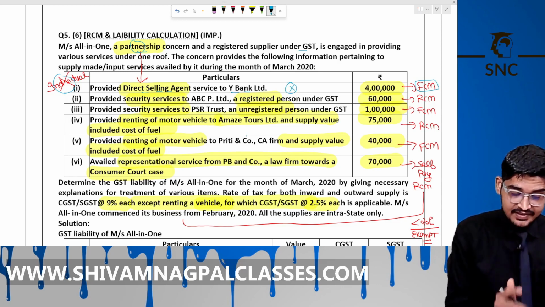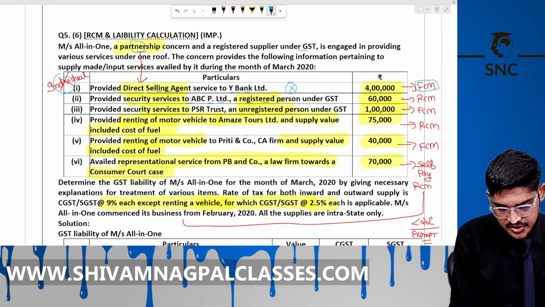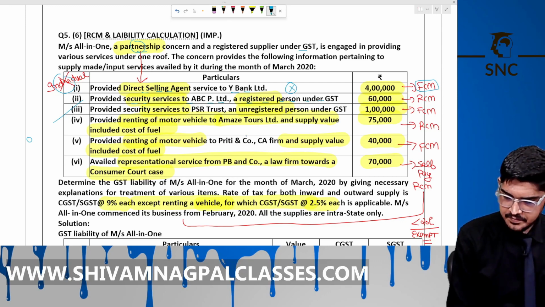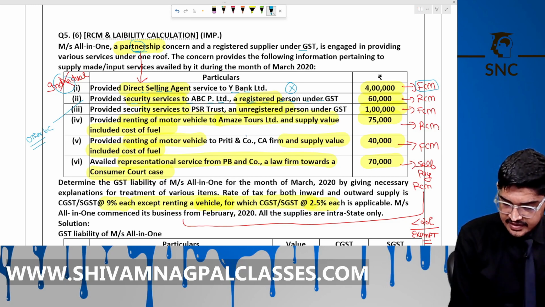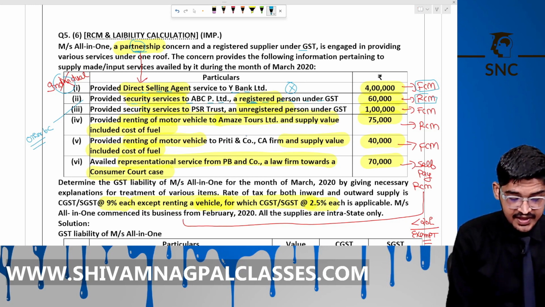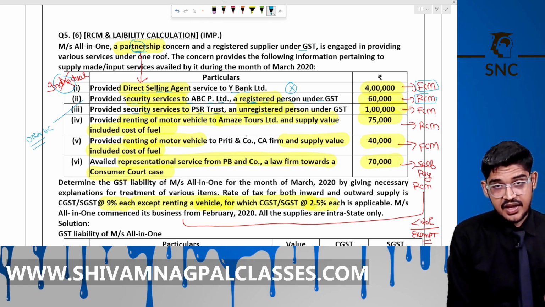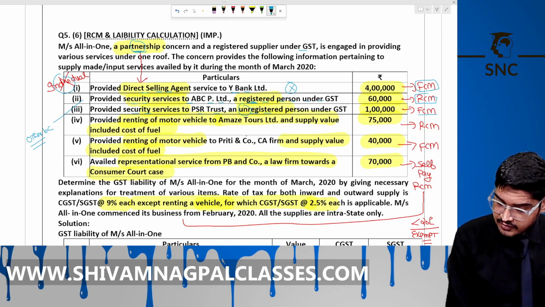Okay. Providing the security services to ABC Private Limited, a registered person under GST. So it is provided by a person other than a body corporate to a registered person. So it's a partnership firm providing to a registered person. Then here RCM will apply. Again, security services to a PSR trust, an unregistered person. If providing to a registered person, then RCM will apply. If it is an unregistered person, then FCM will apply.